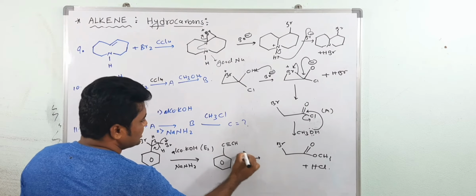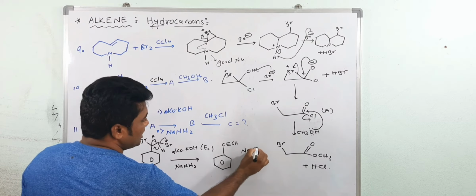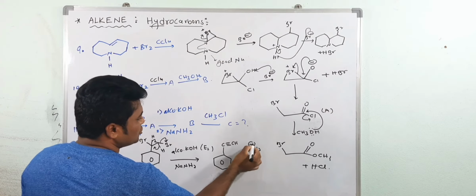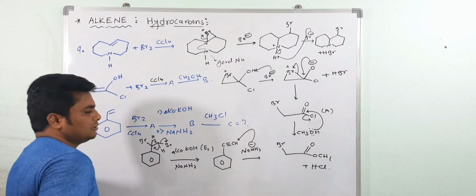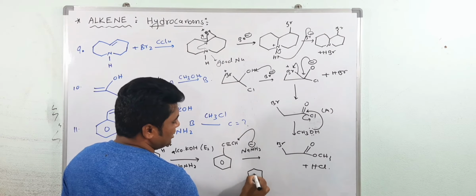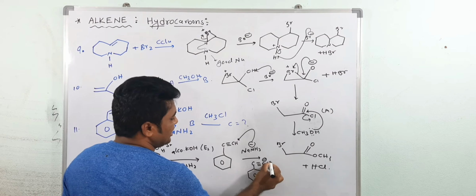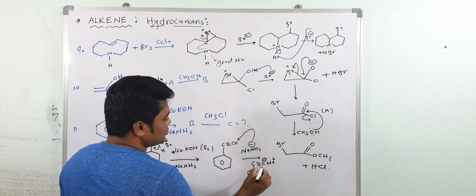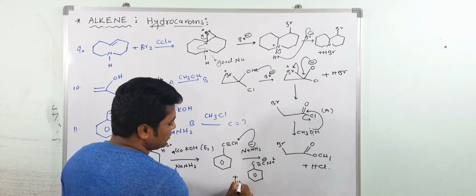So this is your triple bond you will get. But see, this is acidic in nature. In presence of NaNH2, what happened? This NH2 will take this hydrogen. Okay? Then you will get here, what you will get? C here, double bond, C triple bond, and C minus, and Na plus. And here NH3 is out. So the byproduct is what? Here I am writing NH3.